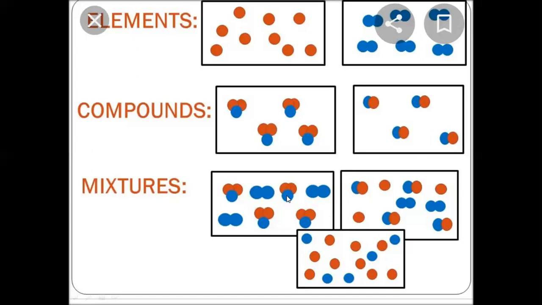While this is compound because it is made up of different atoms. In this case, again, you can see different balls. So compound, red ball only one atom, element; red ball only one atom, element; compound, different atoms; similar atom, element; similar atom, element. So it means this is again a mixture, but this mixture is element in atomic form, element in molecular form, and compound.